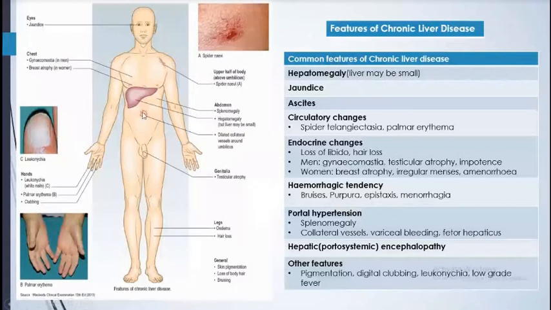In portal hypertension there is splenomegaly, definitely, collateral vessels, varicose bleeding, and foetor hepaticus, the dead corpse-like smell from their mouth. There could be collateral vessels like caput medusae, which I'll show you later on. And hepatic encephalopathy: the patient comes with mental clouding, cannot judge, and is disoriented in time, place, and person. Other features are pigmentation, digital clubbing of the hand, and leukonychia.